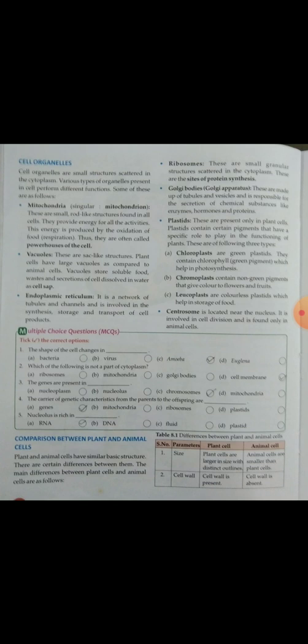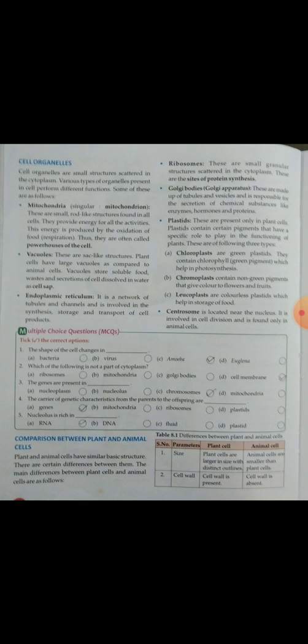Function of the chloroplast: they contain chlorophyll, means plants perform the photosynthesis reaction due to the chloroplast, which is a part of the plastids. Another part is the chromoplast. We have all seen the fruits and flowers of plants in different colors. These different colors are due to the chromoplast, which occurs in the plant cell. Chromoplasts contain non-green pigments that give color to flowers and fruits.